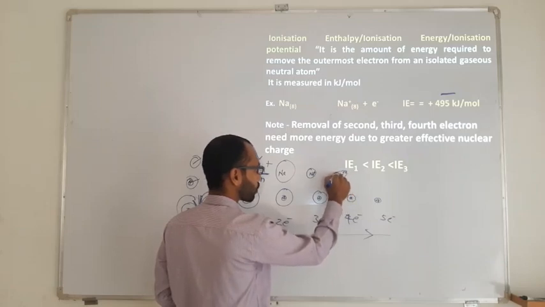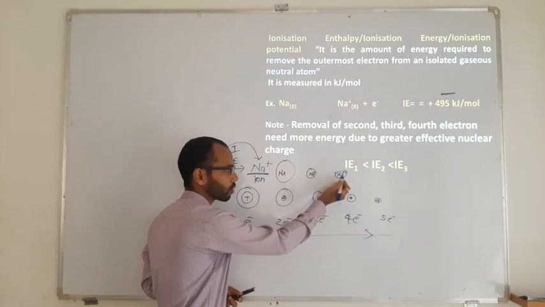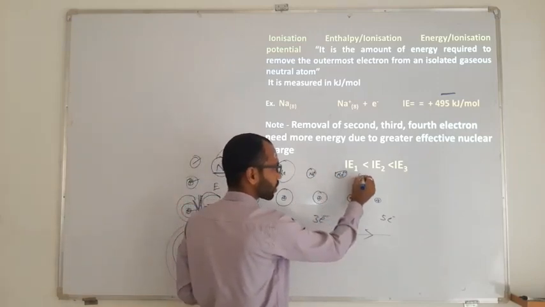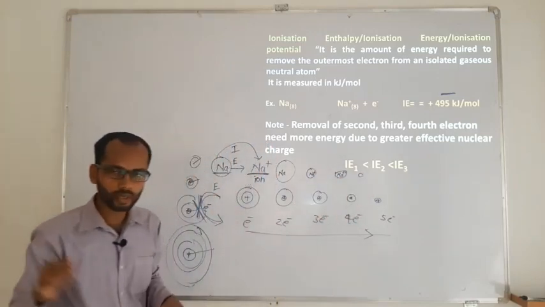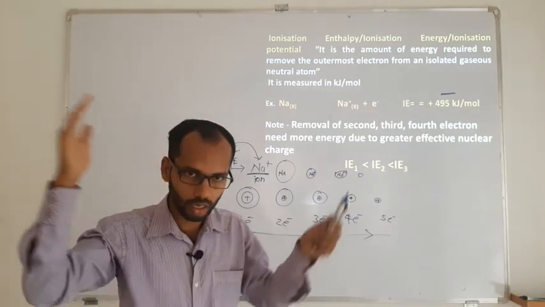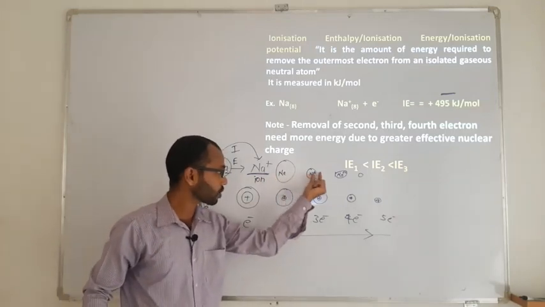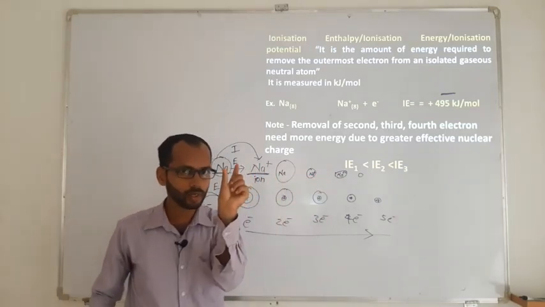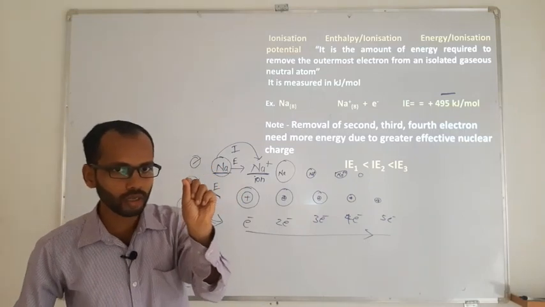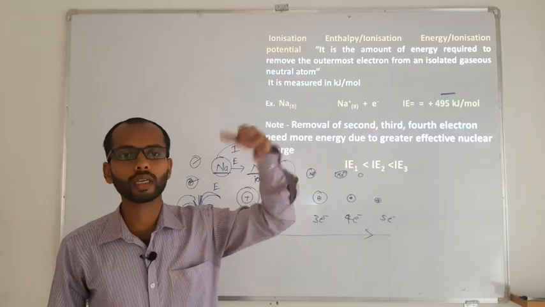Practically it is not possible for sodium, but if you just take an example, if you remove the electron, it is going to be still smaller, and then again still smaller. So what will happen? If the size of the atom goes on decreasing, then the electrons start coming closer to the nucleus, and when they start coming closer to the nucleus, the amount of energy required to remove them will automatically increase.